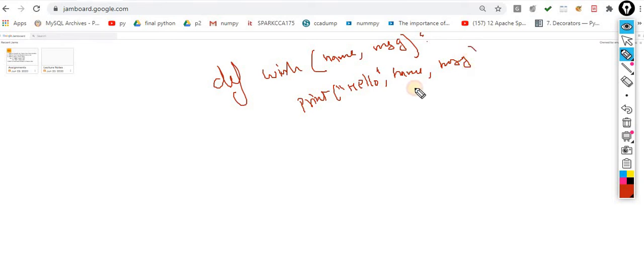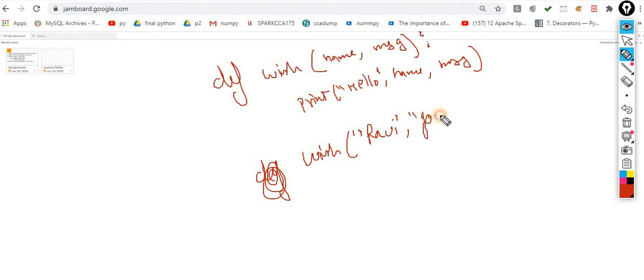Whatever message you pass will appear after the name. So this is my function, very simple. Now, the first case: I am calling this function wish with, let's suppose, Ravi. I am passing this name Ravi and I am passing the message, this time good morning. Now what will happen? This becomes the positional argument. The first value is allocated to here.